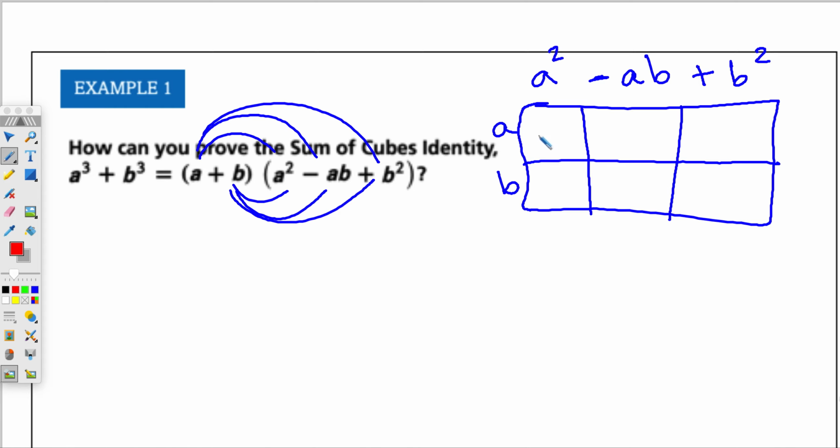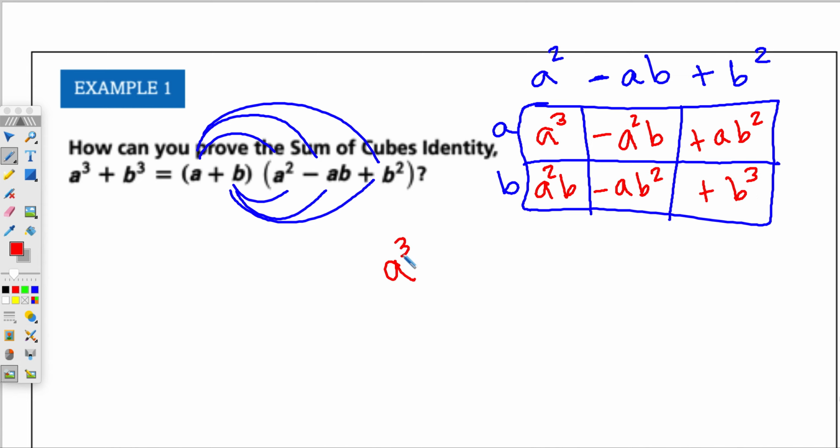So in this first box, I have A times A squared is A cubed. Over here, I have negative A squared B. Then I have a positive AB squared. I have A squared B, negative AB squared, and a positive B cubed. And our final result, if we look inside the box, A cubed.